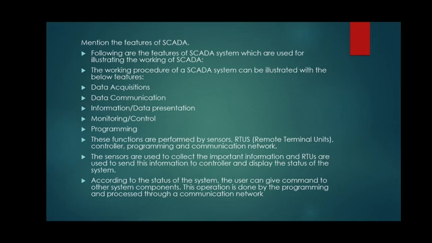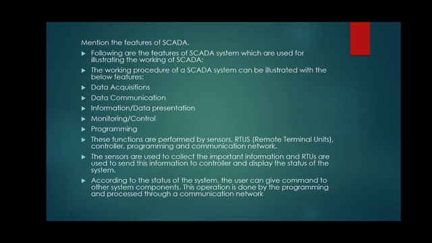So as I told, if the industries are very large, different units are at different places far away from the control room. So there should be a control unit, and this control unit is communicating with the different subsections of the industries.